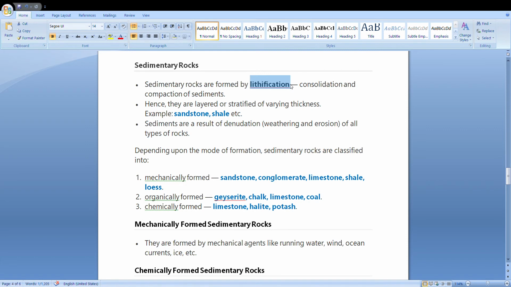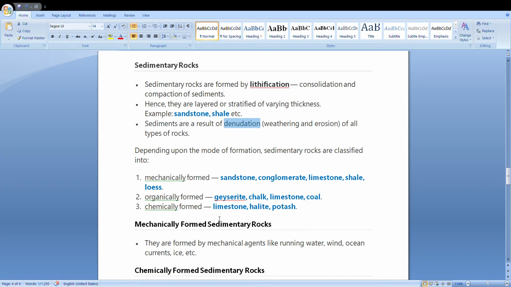Okay. The typical characteristic of sedimentary rock is it has layers and it has fossils inside it. Okay, it has layers and fossils, and also it is a result of denudation. The word denudation means removal of particles from one place and deposition of particles at another place. So if the particles are not eroded by agents like rain or a glacier or running water or wind, then these kind of rocks will not be formed. So denudation is an important agent of formation of sedimentary rocks.